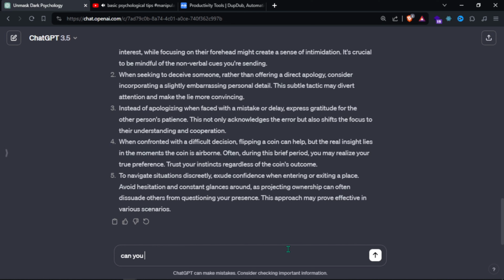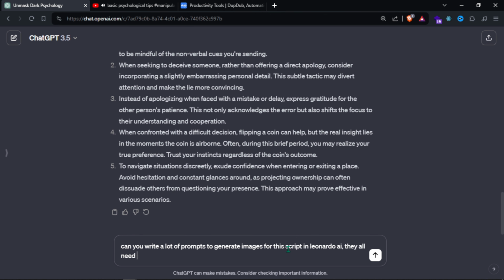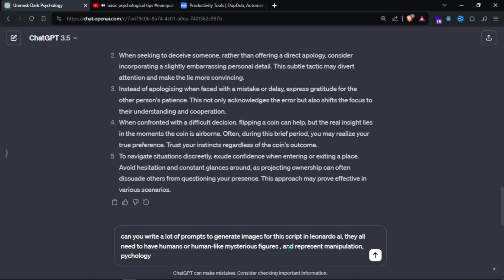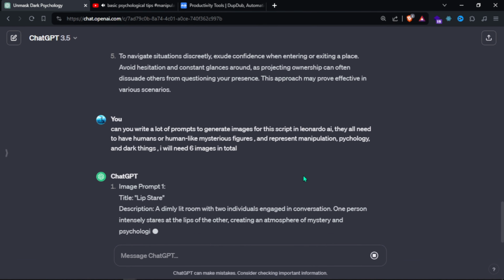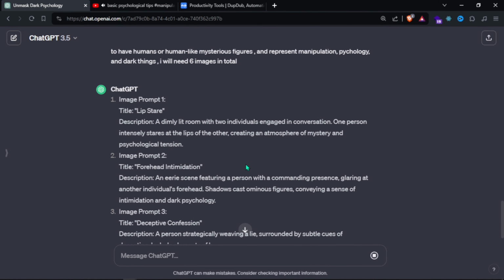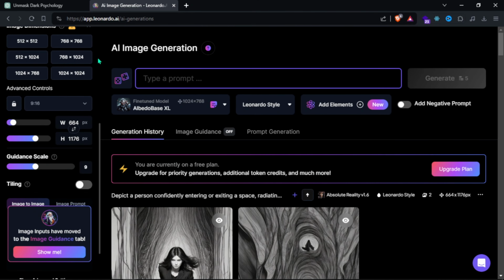Okay, so next we actually can use ChatGPT to write the prompts for us to generate the images with Leonardo. So all you do is literally just underneath the story that you've pasted, you just ask ChatGPT, can you write a list of prompts to generate images for this in Leonardo AI? They all need to have humans or human-like mysterious figures and represent manipulation, psychology, and dark things. I will need 6 images in total, and it will give you a list of prompts that also goes along with the story narrative.